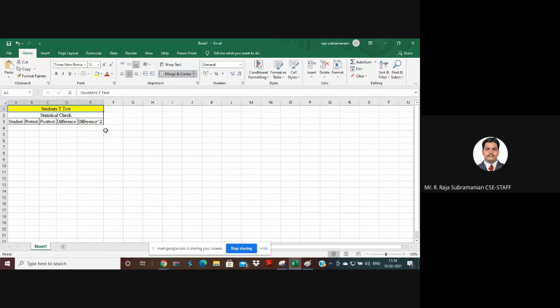Now we are going to see this and how to test, and we need to judge what the null hypothesis is and what the alternate hypothesis is. Right, we will be doing it in Excel, and once done we will go into the practical and see directly how that is working.